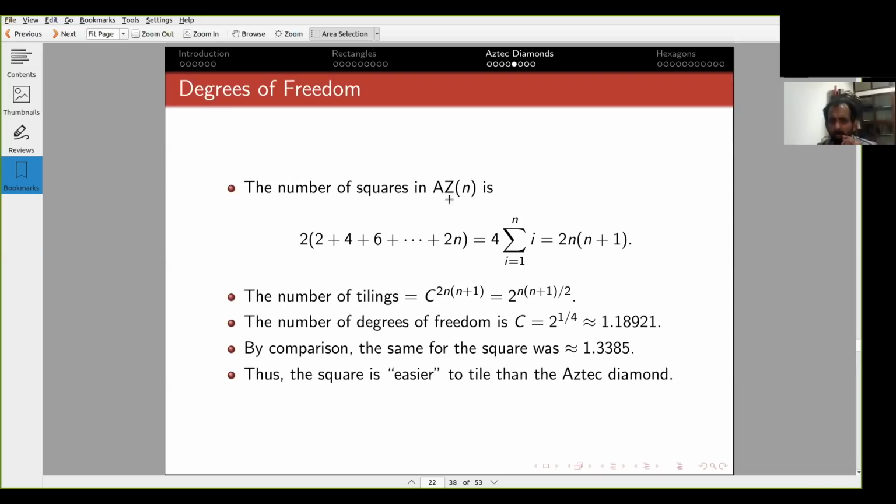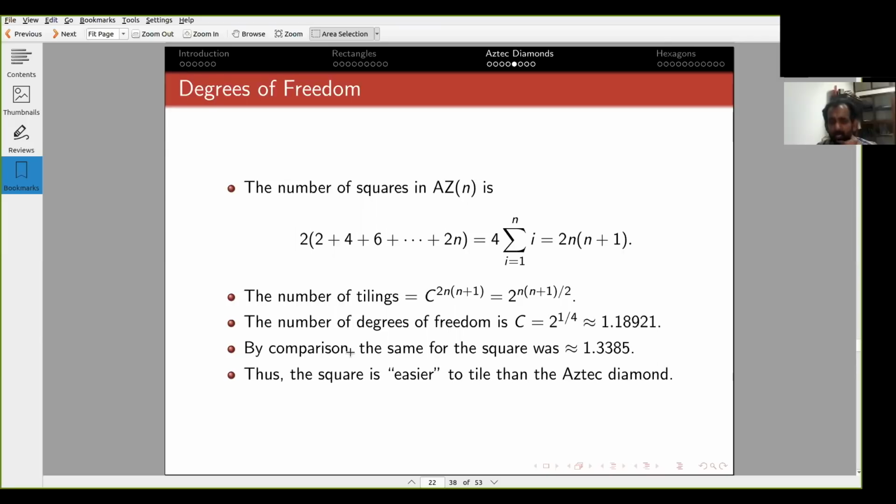If you calculate the number of squares in AZ of n, you will find that it's 2n(n+1). And so again, if I calculate the number of tilings, this I can do exactly, because it's a power of 2. If I write c to the 2n(n+1) as 2 to the n(n+1)/2, this constant is 2 to the 1/4, which is roughly 1.19.